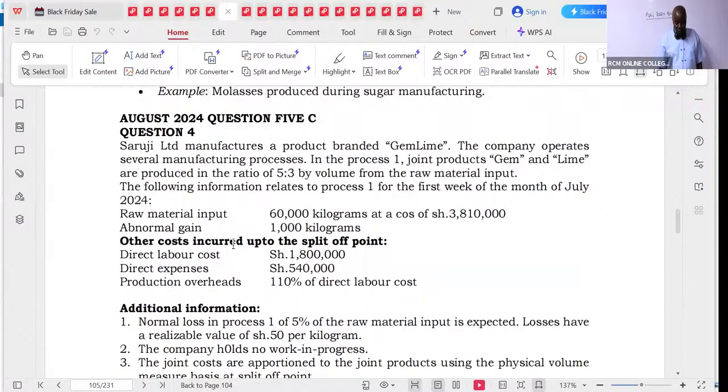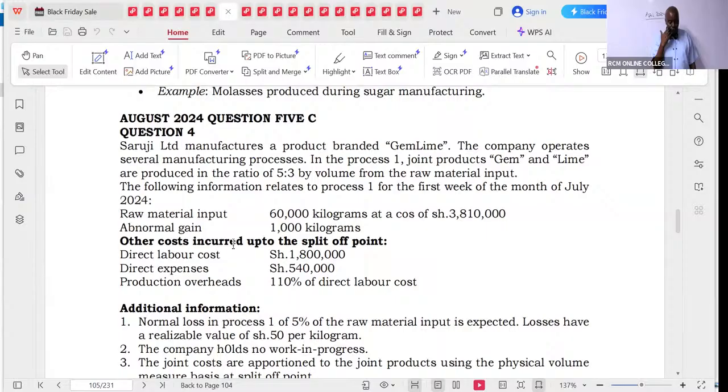So are we there? August 2024, question number 5C. We are told that the CFFEF Limited manufactures a product branded the Gemline. The company operates several manufacturing processes. In the process 1, joint products, gem and lime, are produced in the ratio of 5:3 by volume from the raw material input. The following information relates to the process 1 for the first week of the month of July